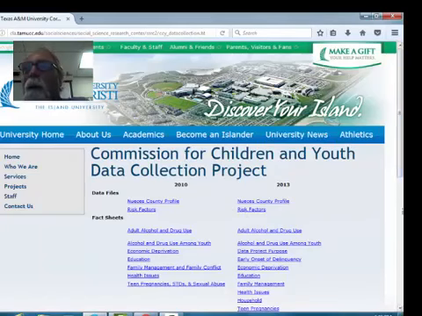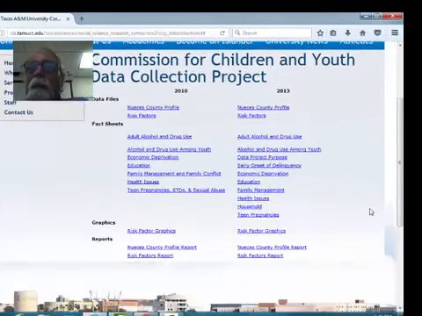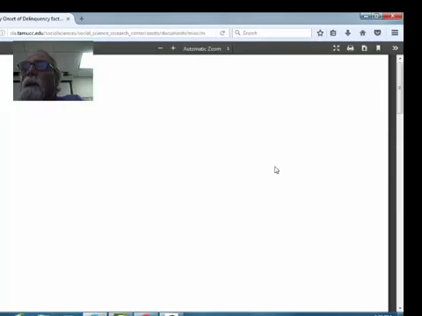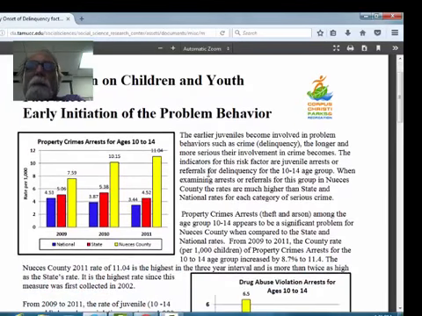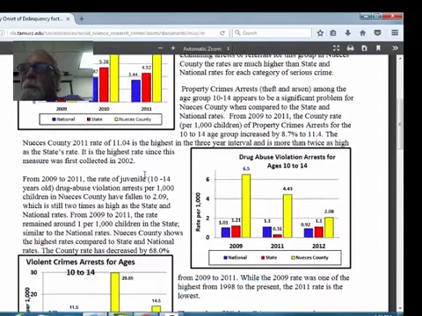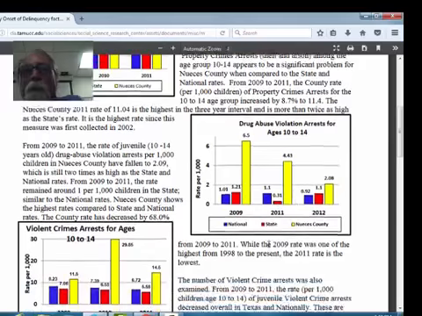Nueces County profile, risk factors, notice it's done, 2010, 2013. What are some risk factors? Early onset of delinquency, I don't know what that is. So property crimes, arrests for people aged 10 to 14. It's going up. Drug abuse violations going down.